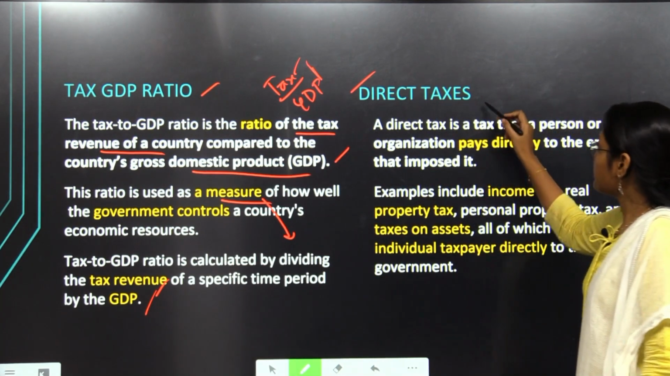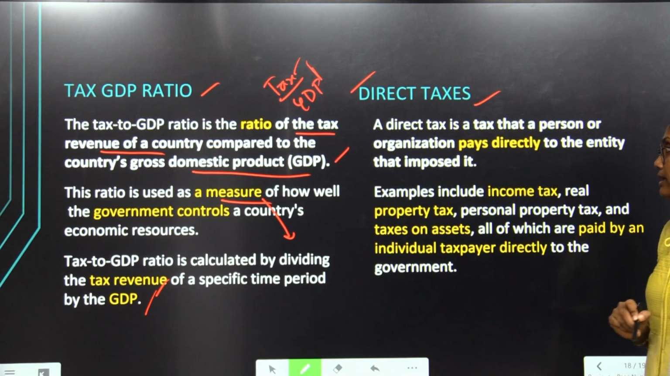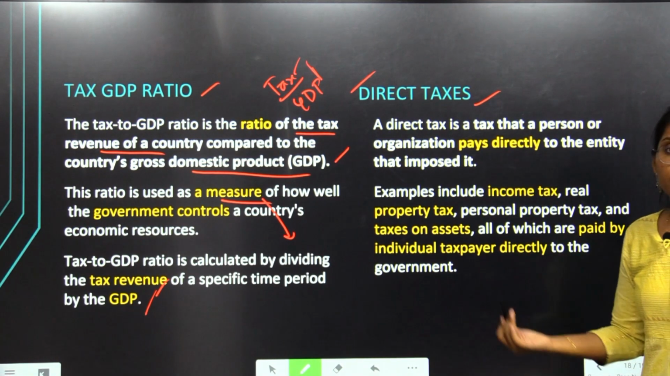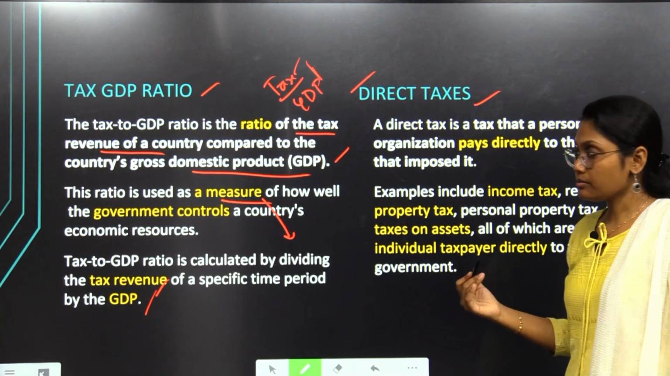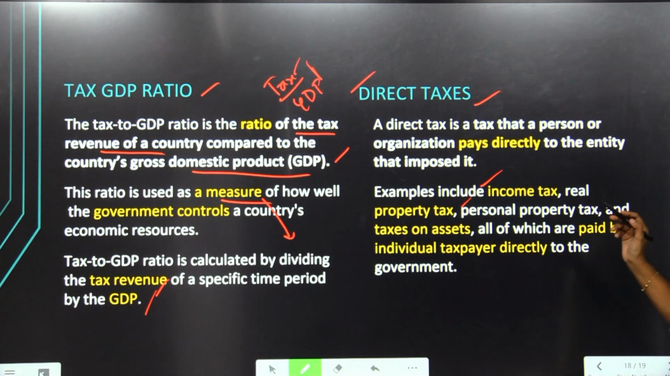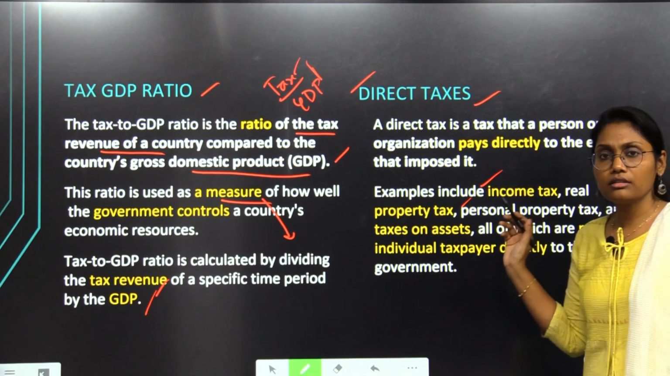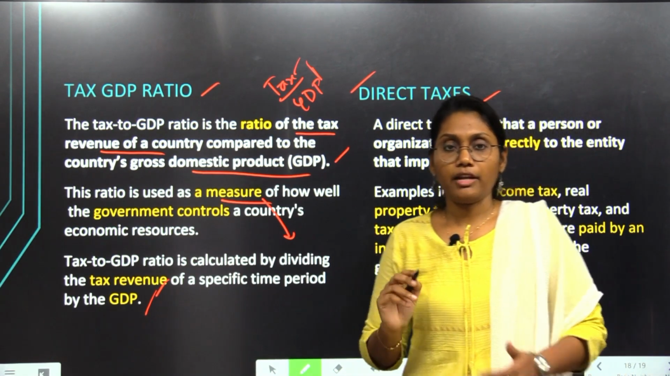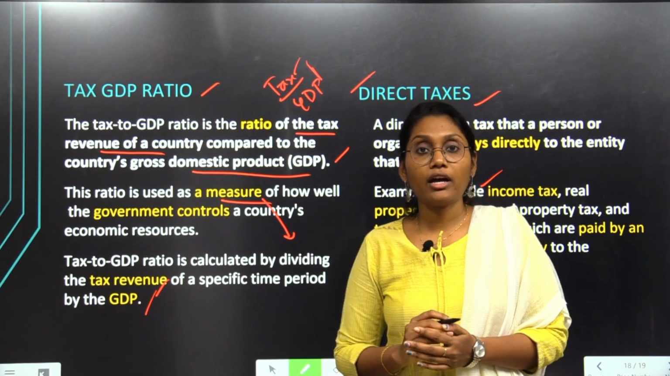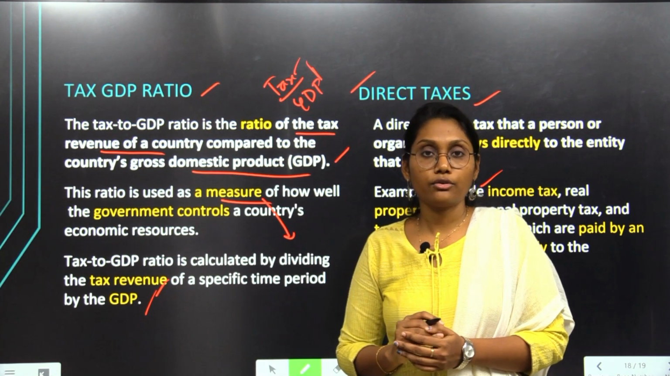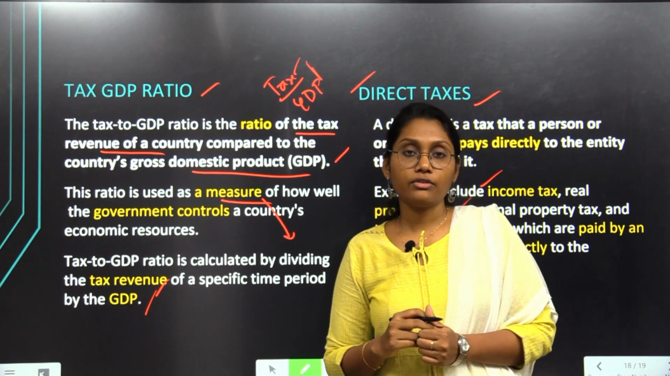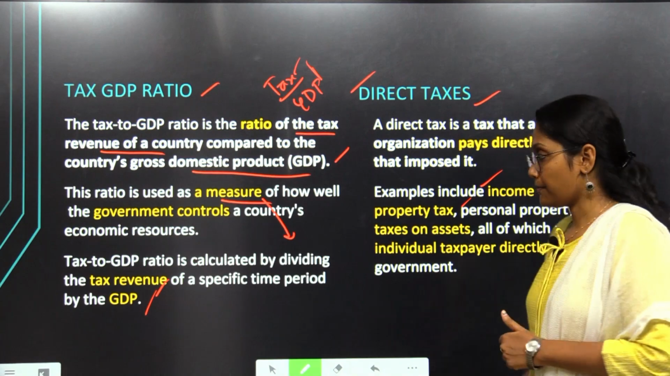Moving forward, let us see direct taxes. What are direct taxes? They are taxes paid directly by the consumer or a firm. A few examples are income tax and property tax. In India we have huge revenues coming from direct taxes, so direct taxes are most beneficial for countries like India.